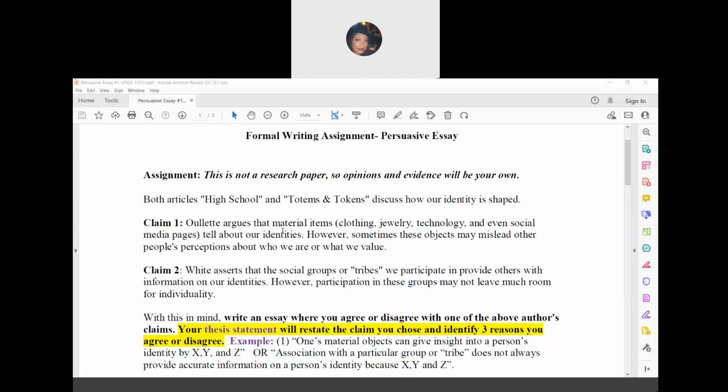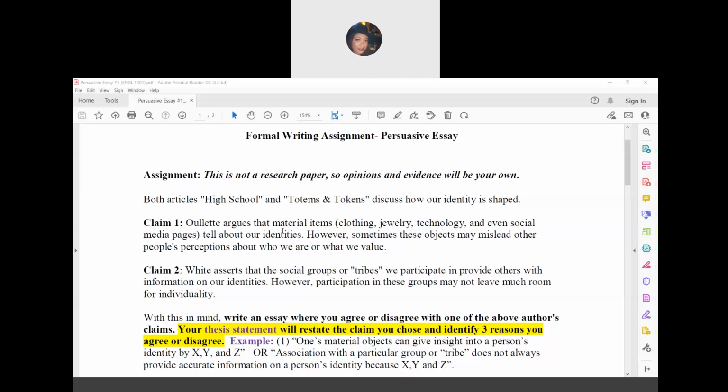Your thesis statement will restate the claim you chose and identify three reasons you agree or disagree. Here are two examples of thesis statements. 1. One's material objects can give insight into a person's identity by X, Y, Z. Or, association with a particular group or tribe does not always provide accurate information on a person's identity because X,